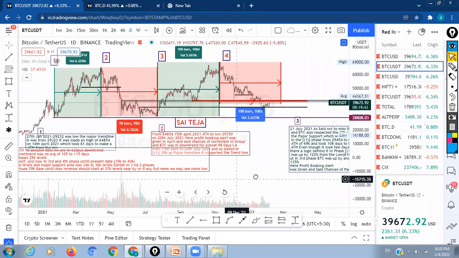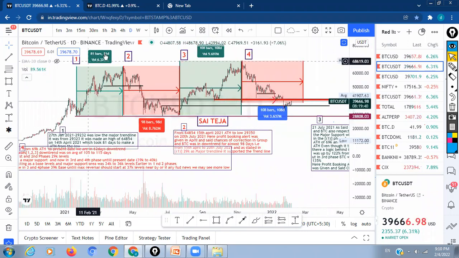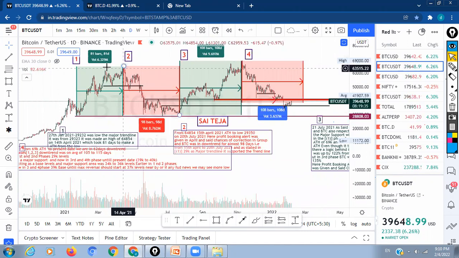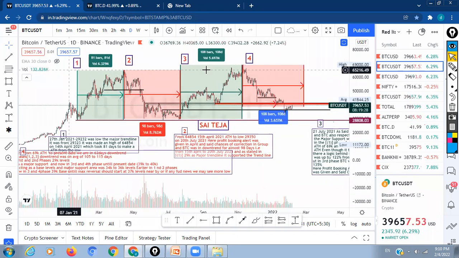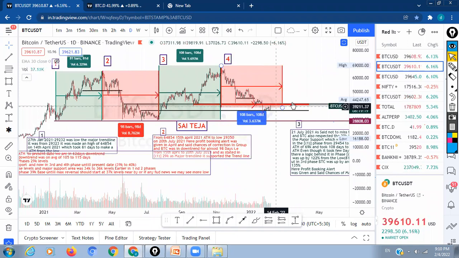And also here, as you asked, how did the crash happen? See the volume and the bars. It was taken for the long bull run, and the bars and days of volume it has taken from top to bottom was basically 81 days, with an average of around 90 days. In the same way here, the average is around 105 days. So the same way I said, I'm feeling the bull run may start again by the end of February or the second week of March, as per these calculations.